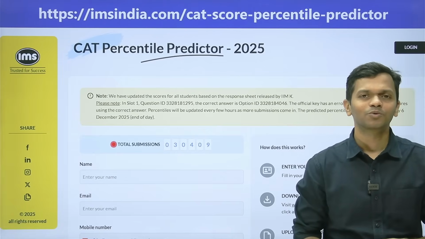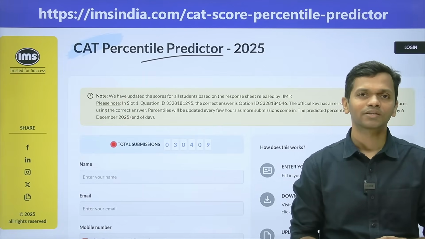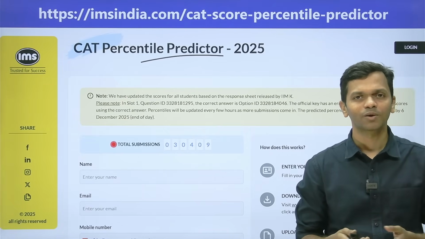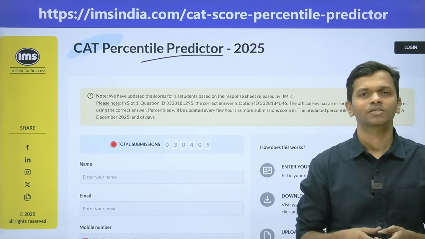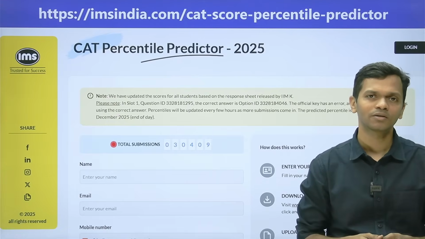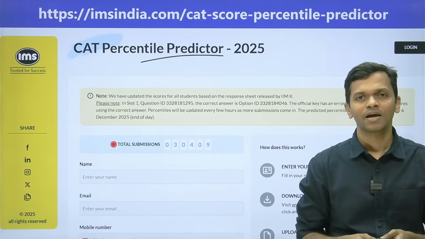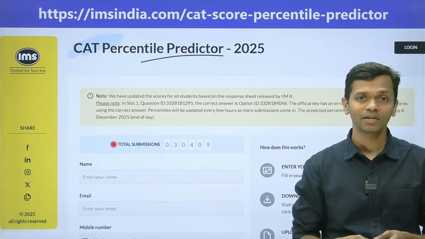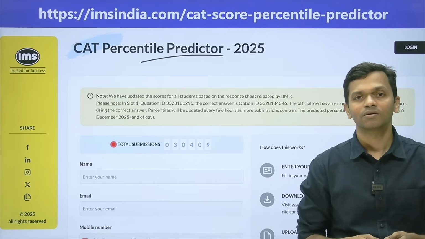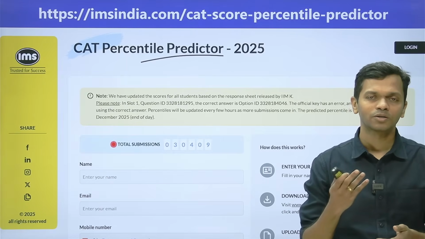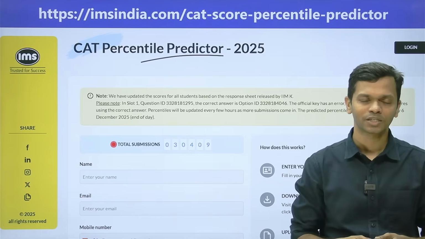So today we are going to do the interim analysis of the data that we have gathered in the IMS score calculator and percentile predictor. I'll be talking about the slot wise and the section wise data. We'll be talking about the analysis and I'll give a comment on the scaling that is expected for each of the slots and the sections. And we'll also talk about the overall score versus percentile that you can expect.